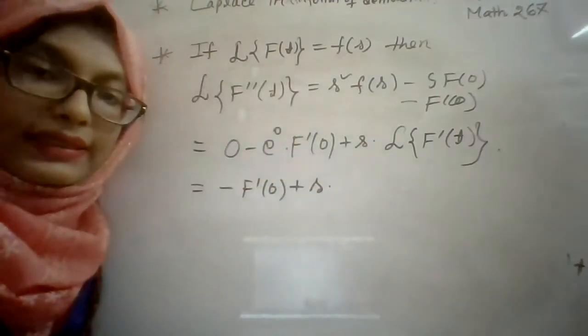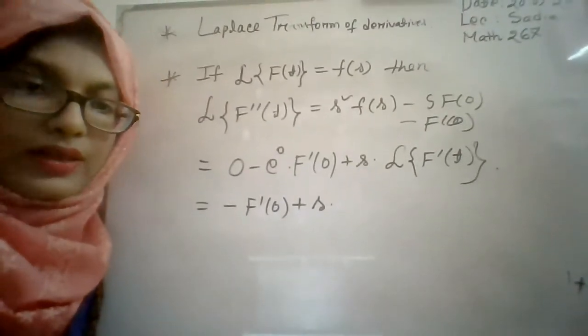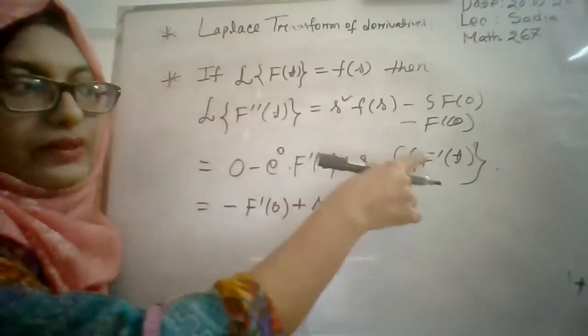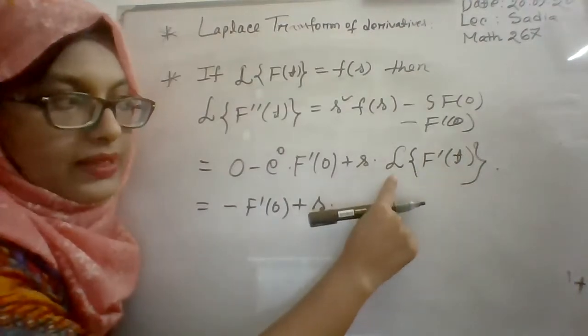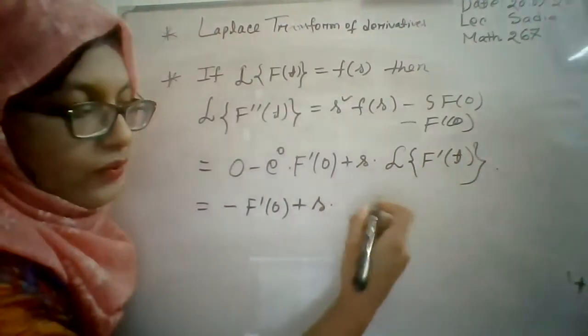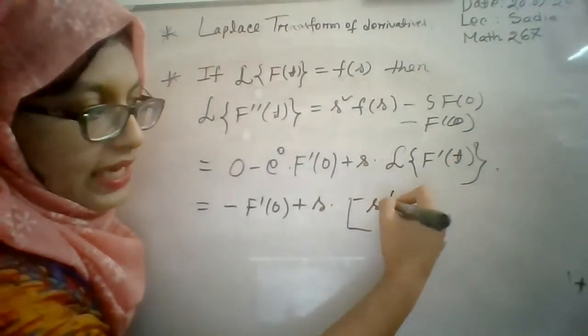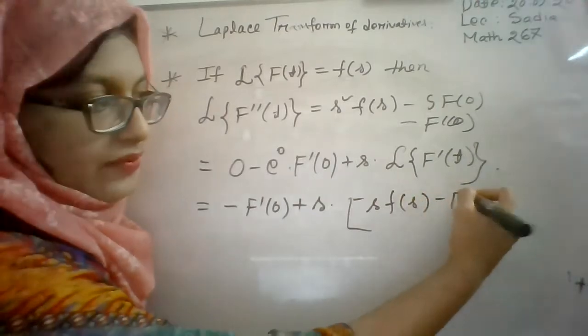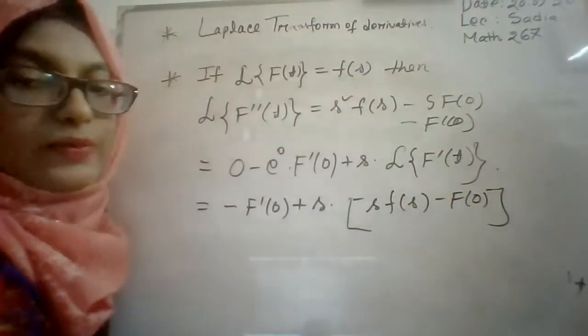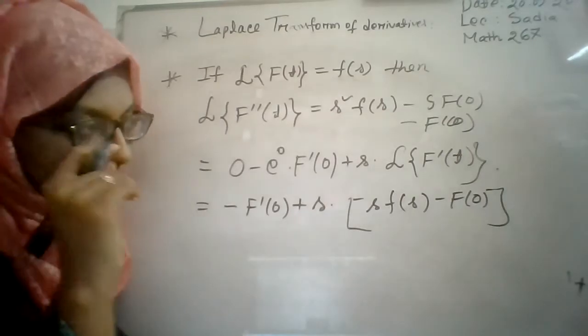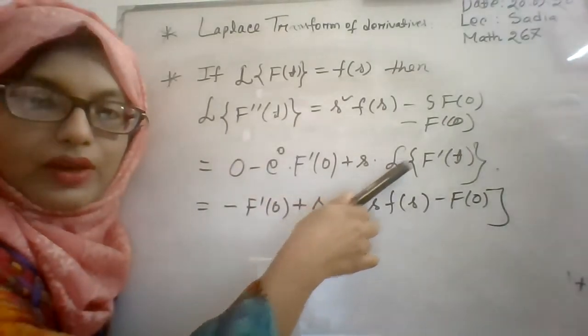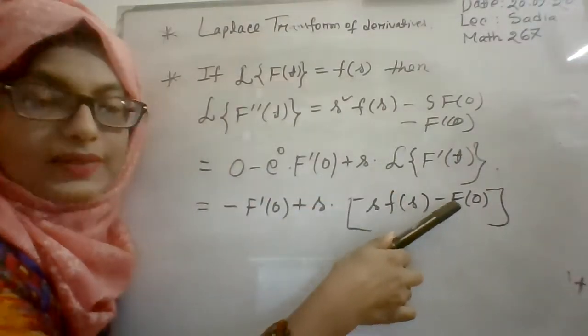Now we need the result for the Laplace transformation of the first order derivative. We have already proved the result for the Laplace transformation of f prime t. It is s F of s minus f of 0, right? In our first property, we have already proved that the Laplace transformation of f prime t is equal to s F of s minus f of 0.